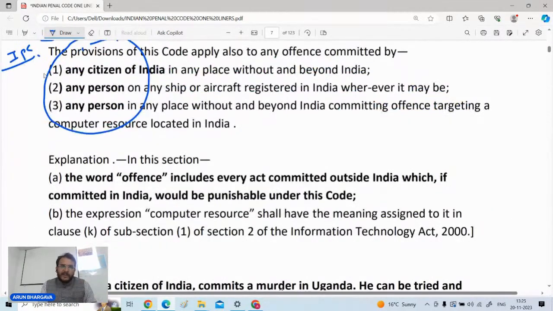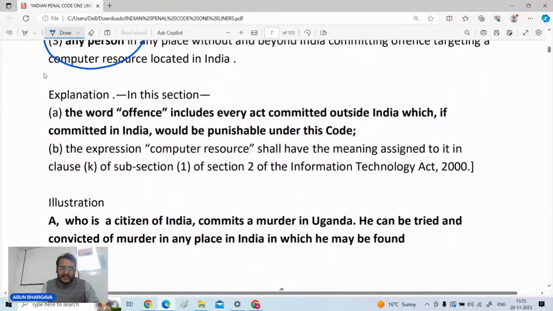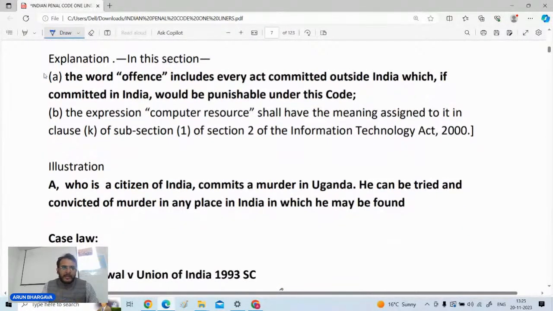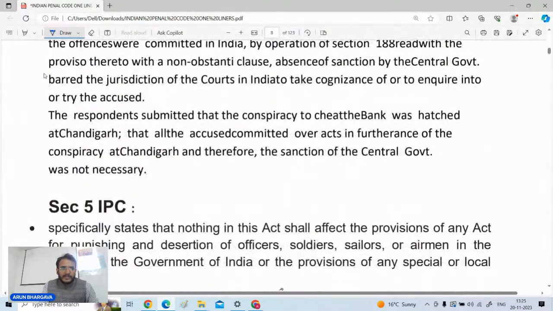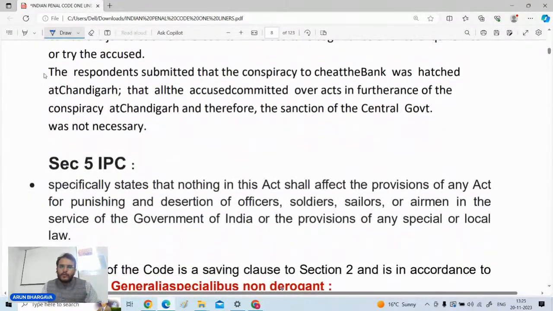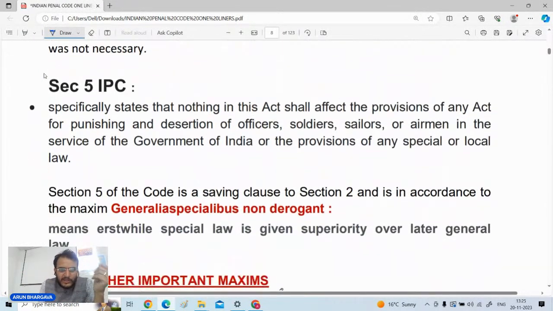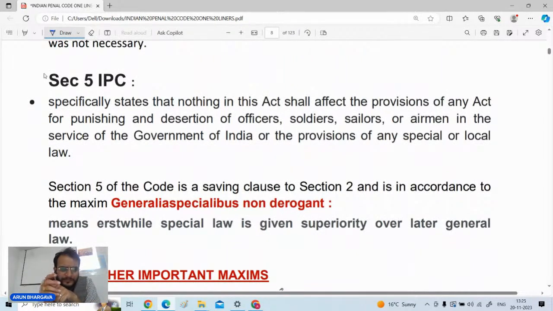हुआ नहीं है वहां पे अपराध, लेकिन माना जाएगा that such person has committed that offense at such place. Now, coming to the next area of discussion on this, section number 3 and 4 primarily related to the extraterritorial operations, and section number 3 altogether talks about the intra-territorial operations. Now, there will be section number 5.